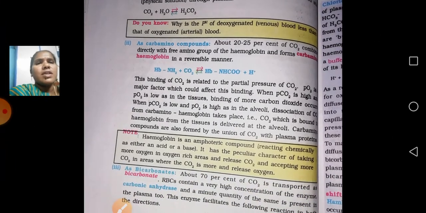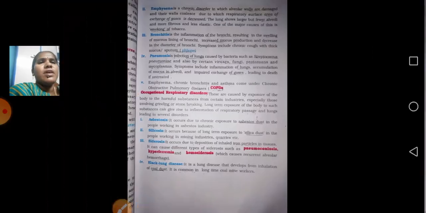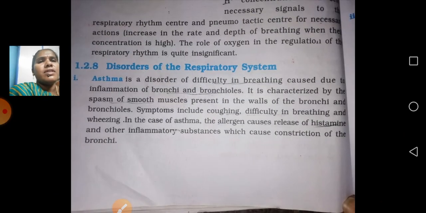Okay, so coming to these 2 questions. First one is the mechanism of breathing, a 4 marks question. Second one is what are the major transport mechanisms for carbon dioxide, explain. This is the second question. And next coming to, sorry, this is very important, this question came last year.